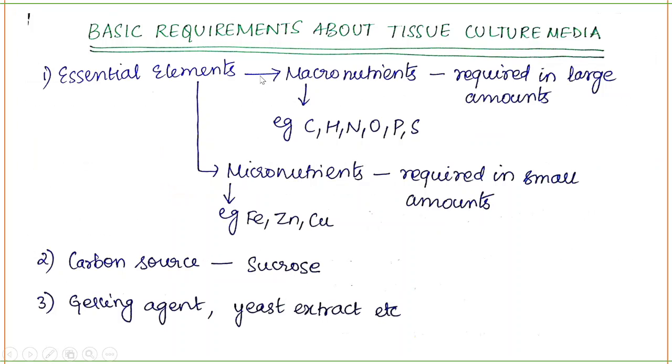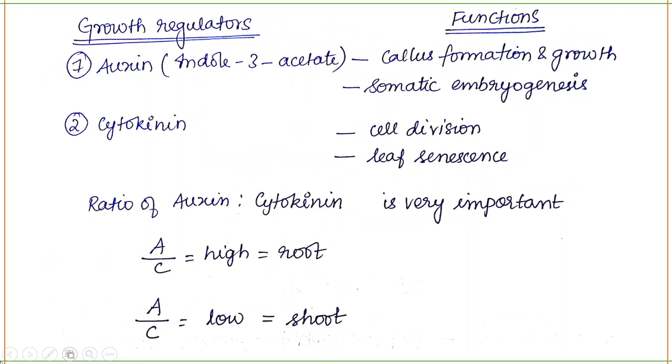So what are the basic requirements of plant tissue culture media? So you need essential elements like macronutrients, which are required in large amounts, like carbon, hydrogen, nitrogen, oxygen, phosphorus and sulfur, and micronutrients which are required in small amounts like ferrous, zinc and copper. A carbon source is required like sucrose, gelling agent, yeast extract. A nitrogen source is required. Growth regulators are nothing but the hormones.